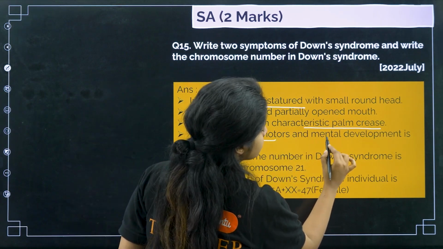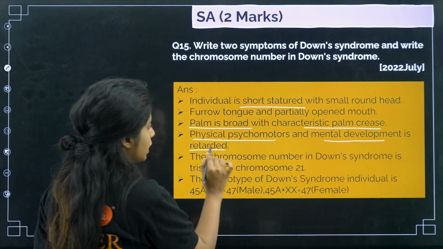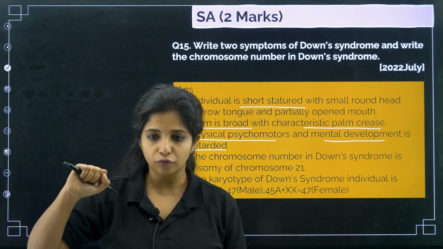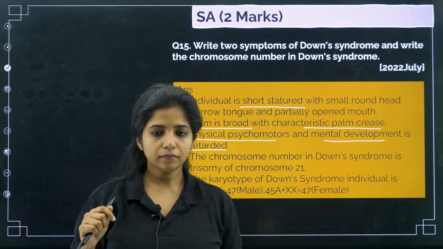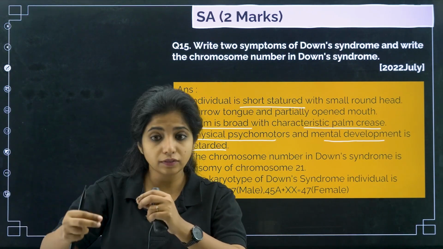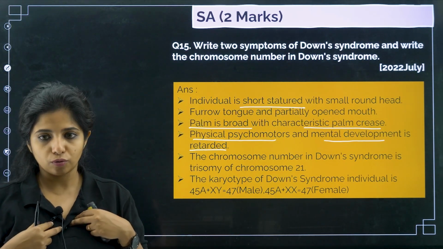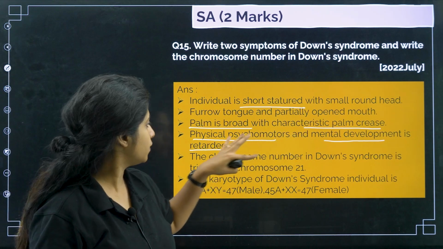Physical, psychomotor and mental development is retarded. Psychomotor, basically, for example, I need thinking and working skill also. For example, I have to think and I have to sew. Both of these things won't be working together for me if I am a person who has Down syndrome. So physical, psychomotor and mental development is retarded.